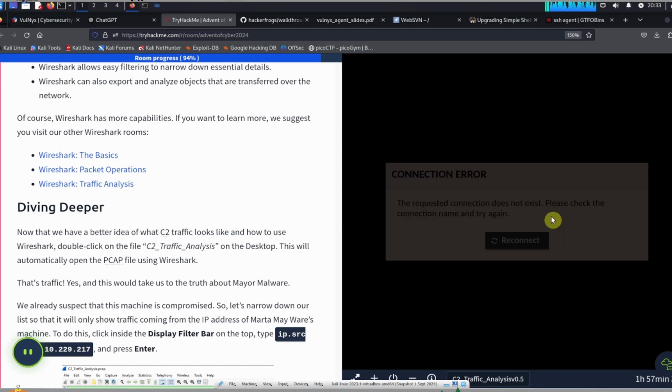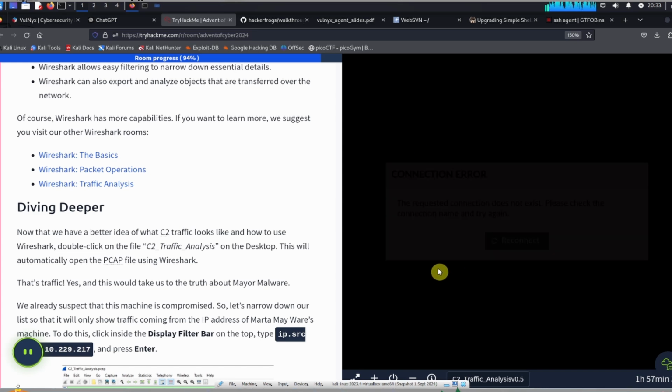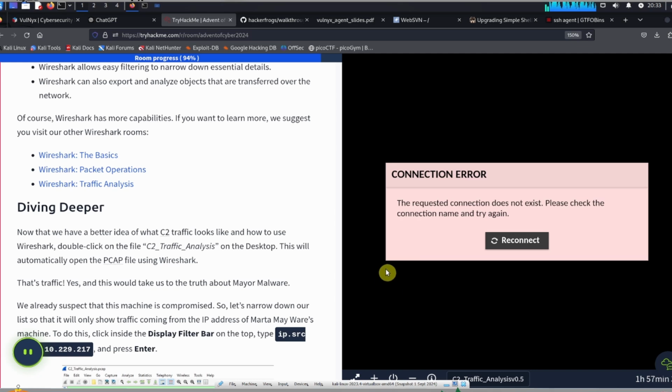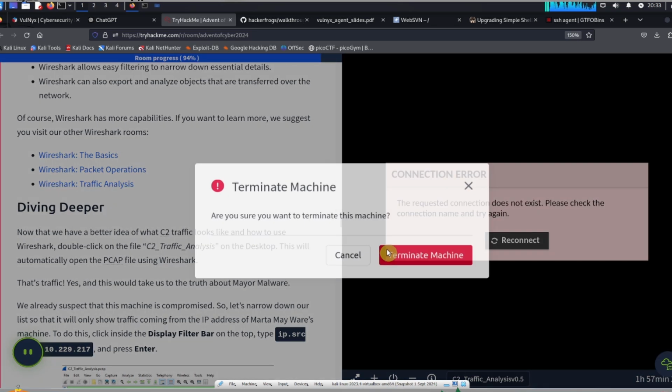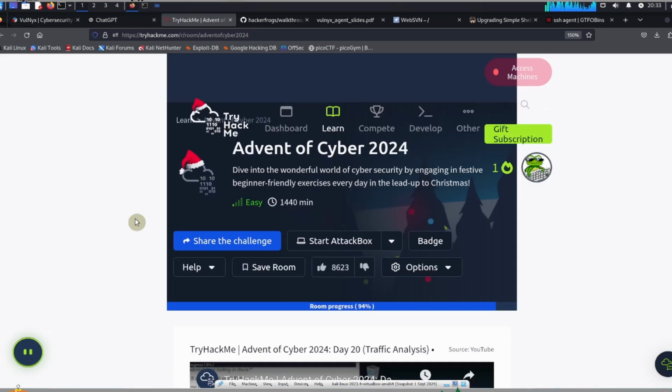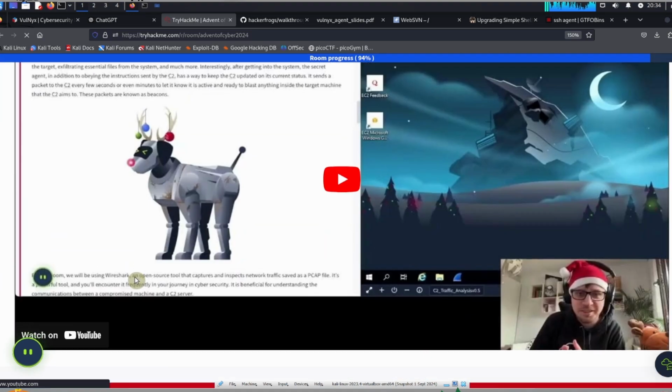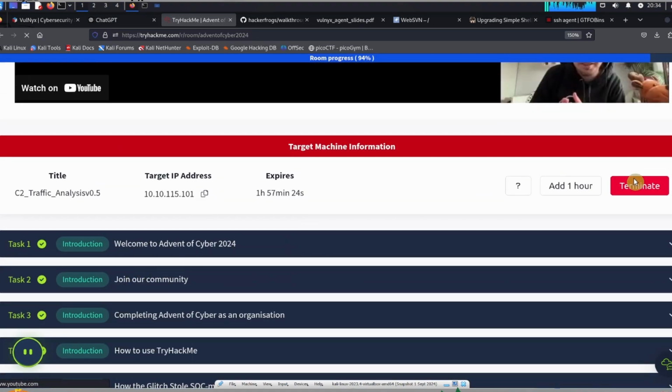Let's see if we can reconnect. It looks like we're having some problems. Maybe we should disconnect and try reconnecting. So we're going to terminate this machine, and we're going to try restarting the machine. Okay, so we're going to terminate this machine here. We're going to reload the page.